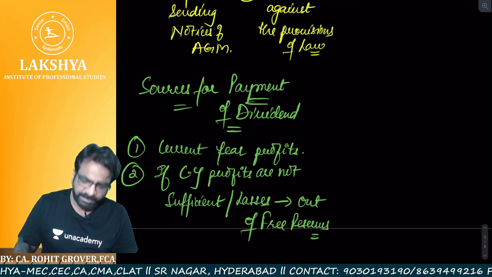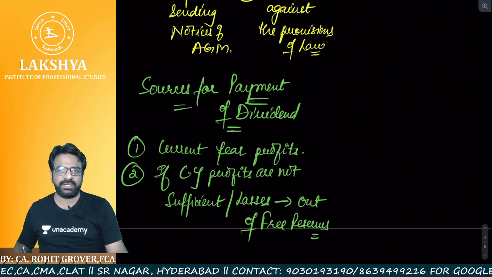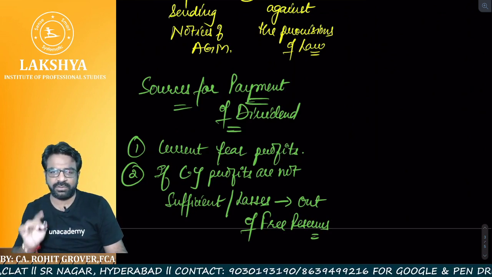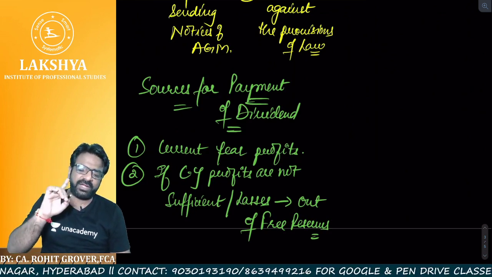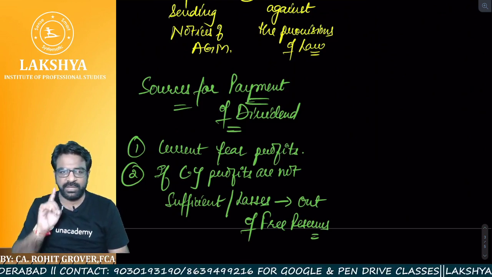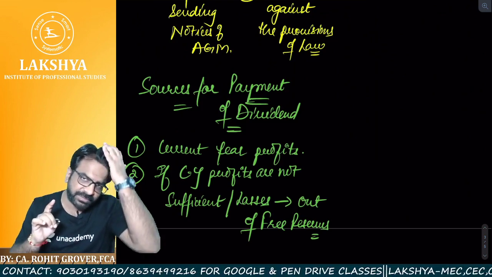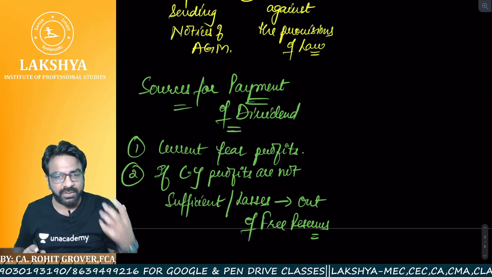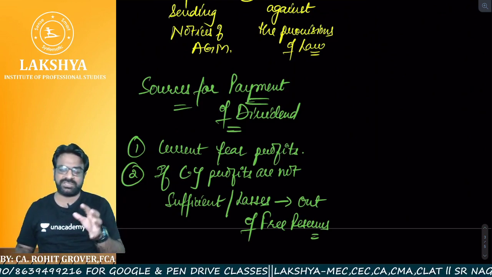Free reserves. It will be paid out. I hope everyone is crystal clear. Are you understanding the point or not? So remember one thing, it will be paid first out of the current year profits only. But if the current year profits are not sufficient, and if there are current year losses, then in that case, you can touch the free reserves.